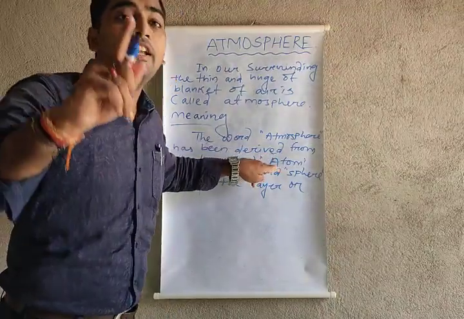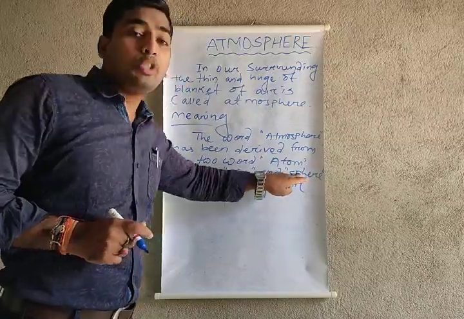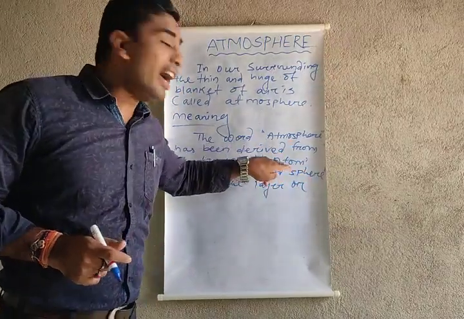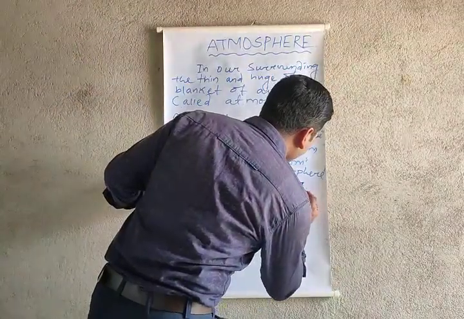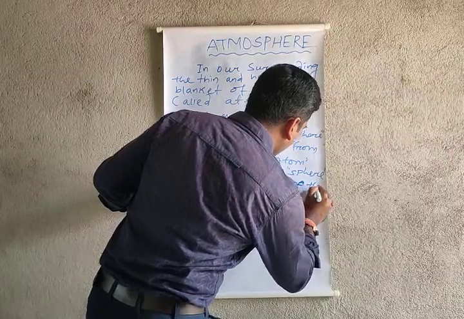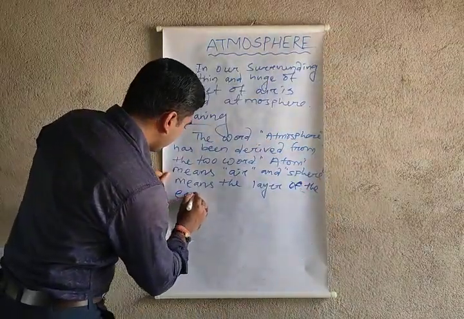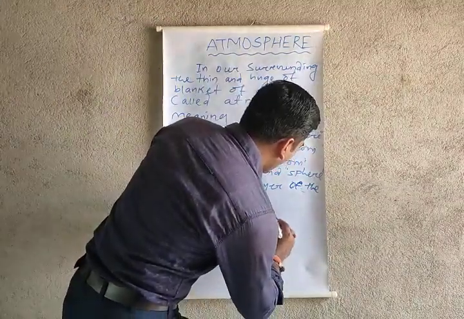So the atmosphere is divided into two parts. One is known as atmo and one is sphere. Atmo means air, and sphere means the layer of the earth. It means on the earth's surface we are living here.